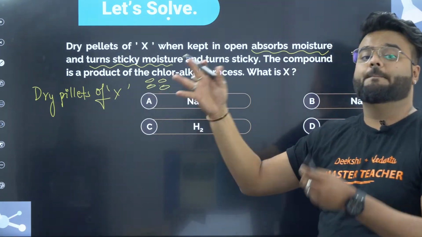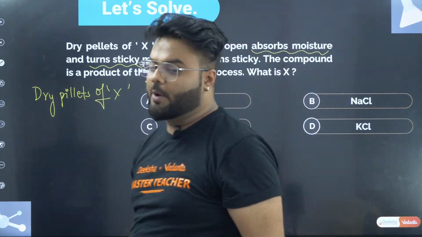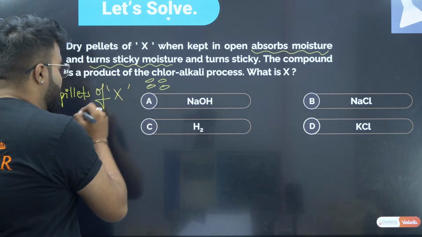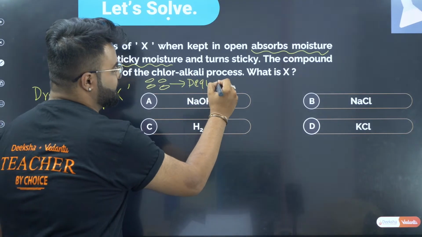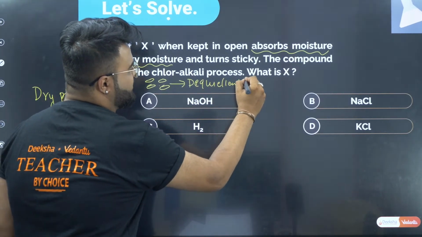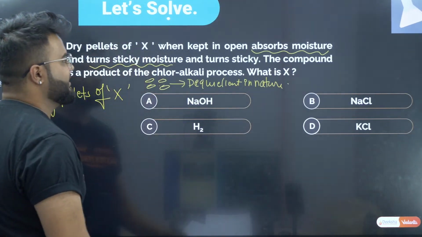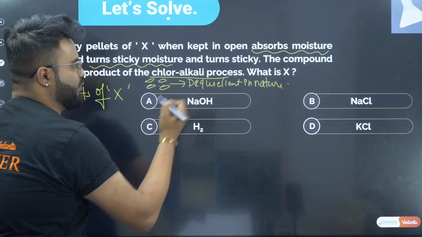These pellets absorb moisture and turn sticky, and this property is called deliquescence. Dry pellets of X are deliquescent in nature, and the compound is a product of the chloralkali process.